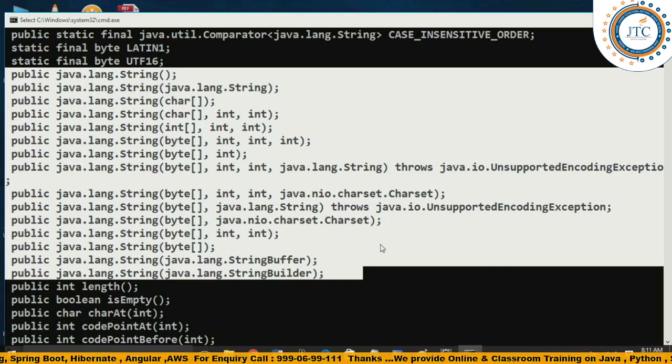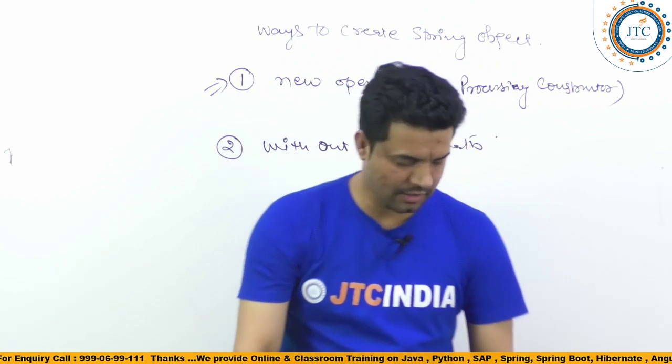So my initial question is, if a class is final, then what does it mean? Can we say that this class's objects are immutable in nature if the class is just final? No, we cannot say that. If a class is just final, we cannot say that String objects are immutable. Nothing like that. If a class is final, a very simple thing we can say is that the class cannot be re-implemented.